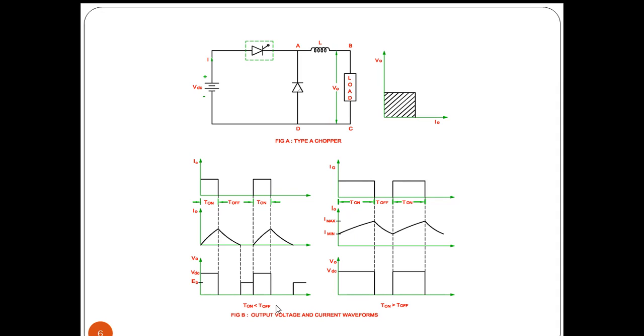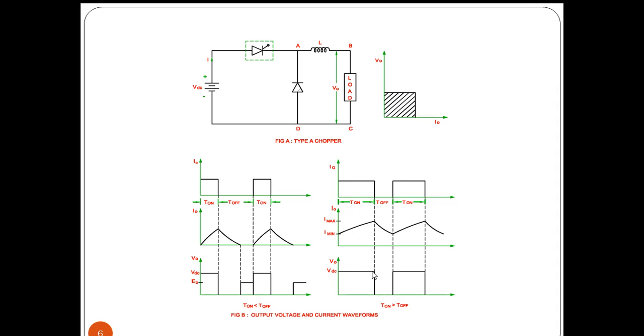So in this case, if we observe, whenever the on time is less than half time, here on time is low and half time is more. And if we increase the on time and reduce the half time, the waveforms will be like this. Similarly, whenever the chopper is on, the current will be increasing, reaching a maximum value, and then the current decreases.